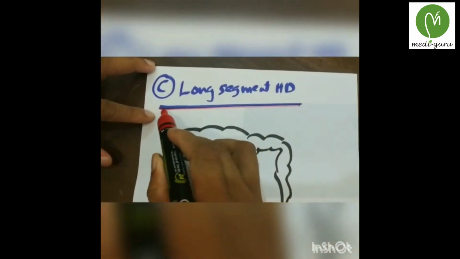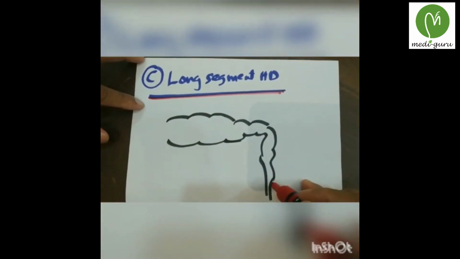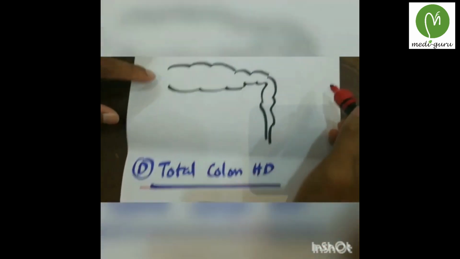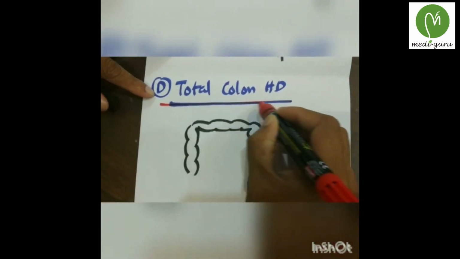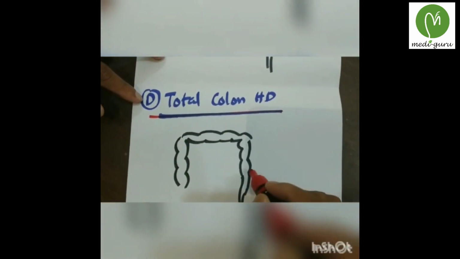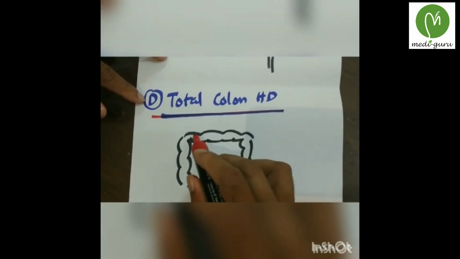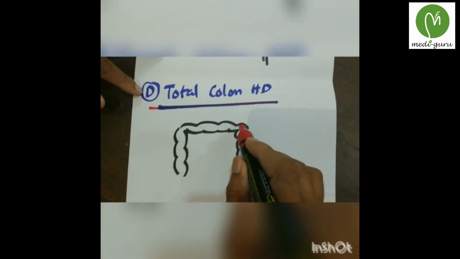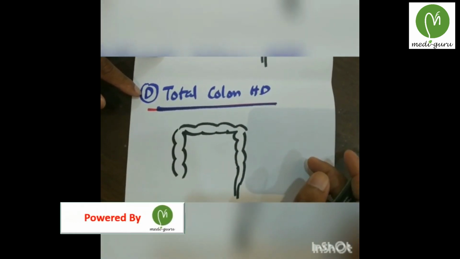The third one is long segment Hirschsprung disease. Here the anal canal, rectum and part of the colon are involved. And the last one is total colon Hirschsprung disease. Here the anal canal, rectum and full length of the colon are involved. So the entire colon becomes narrowed because of aganglionosis.